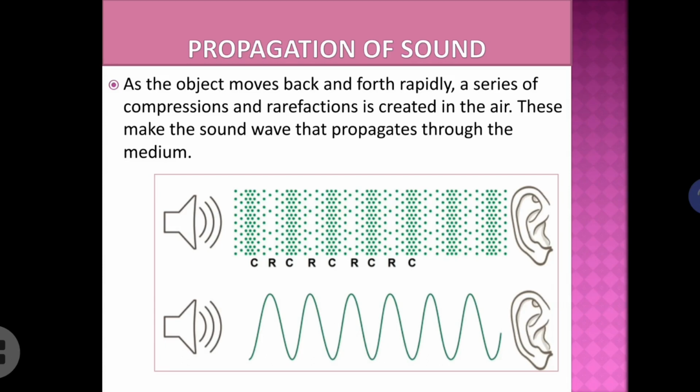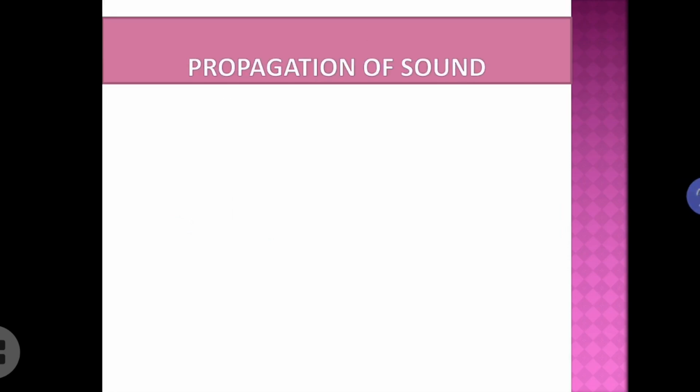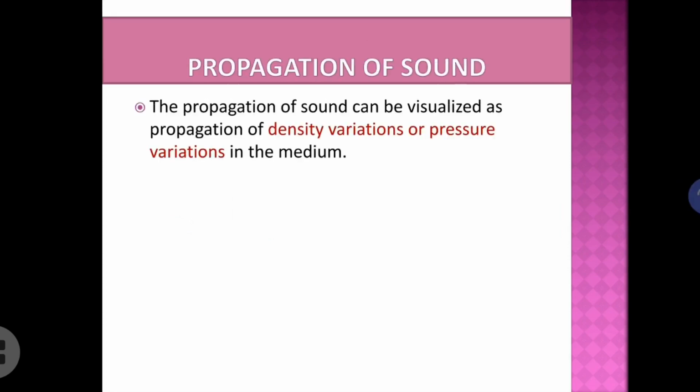That wave-like pattern is indicating the same change in the pressure or the density of the particles of the medium. That means we can represent sound as the variations in the pressure or the density of the particles of the medium.